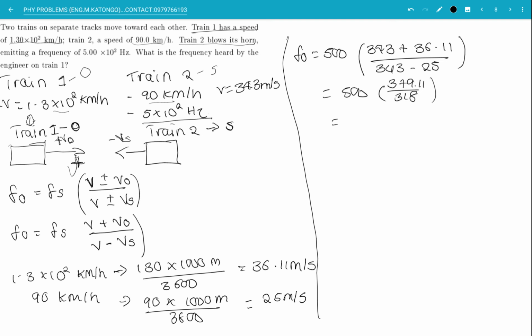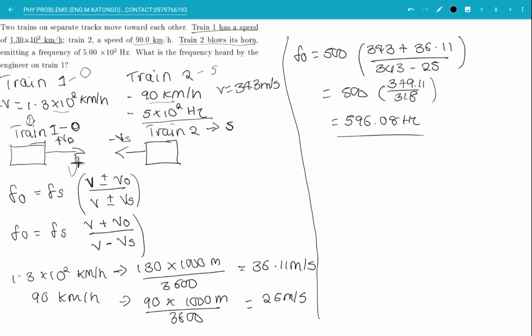Doing our calculations, we have the frequency of the observer being 596.08 hertz.